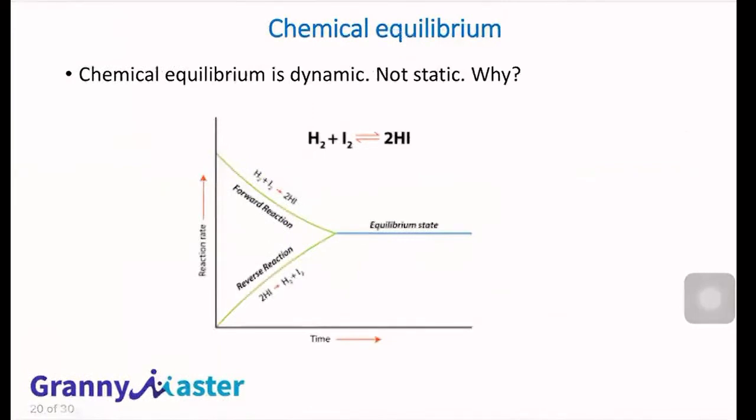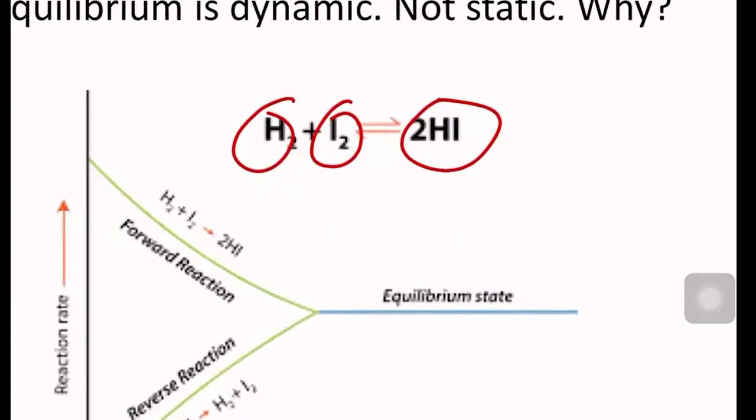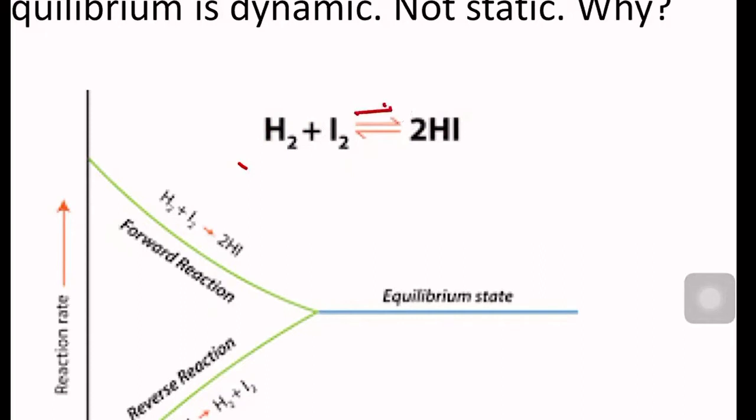We will take an example. Hydrogen reacts with iodine to form hydrogen iodide. See this reaction. This is a reversible reaction. What do you mean by a reversible reaction? In a reversible reaction, forward reaction and backward reaction will happen. Here, the forward reaction is hydrogen reacting with iodine and forming hydrogen iodide. That is the forward reaction. The backward reaction is that the formed hydrogen iodide will be decomposed into hydrogen and iodine. That will be the backward reaction. So this is the backward reaction and this is the forward reaction, right?